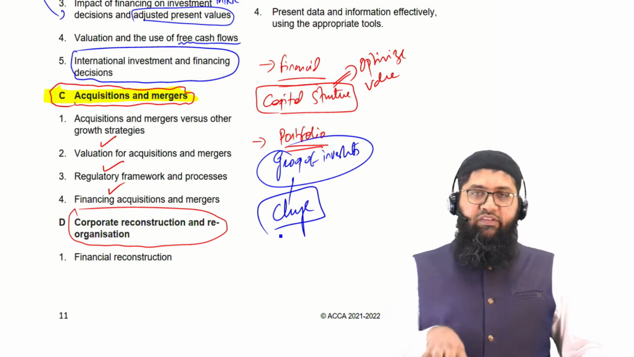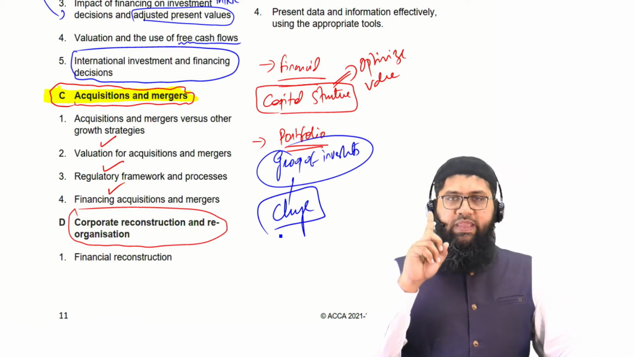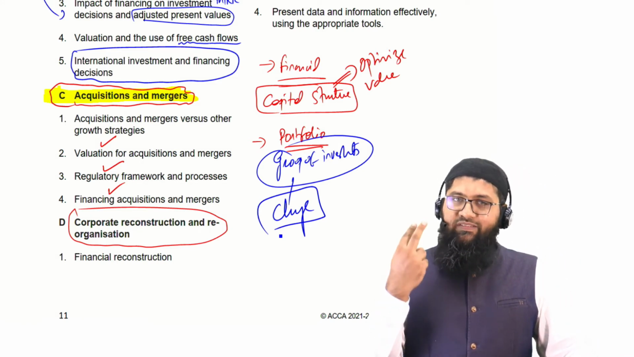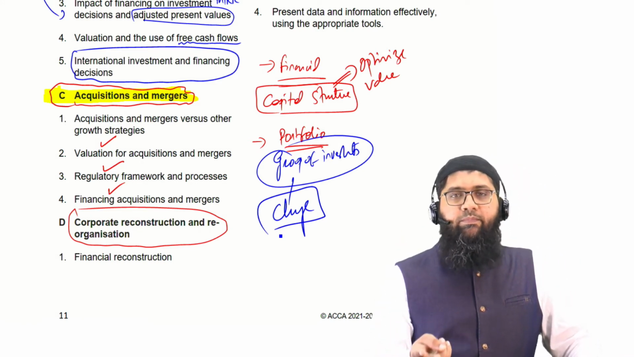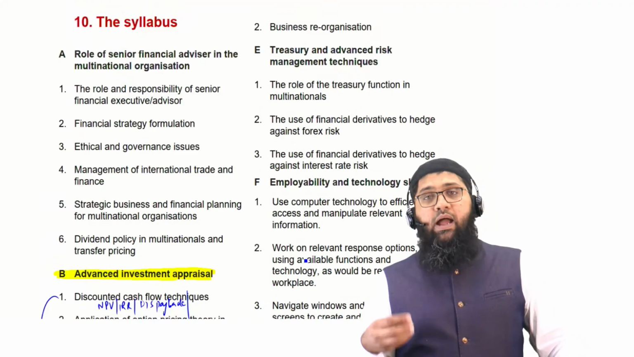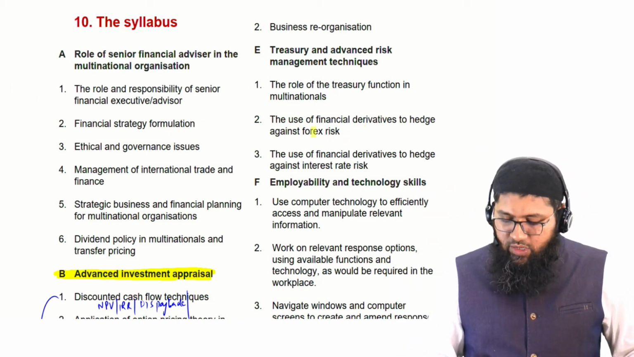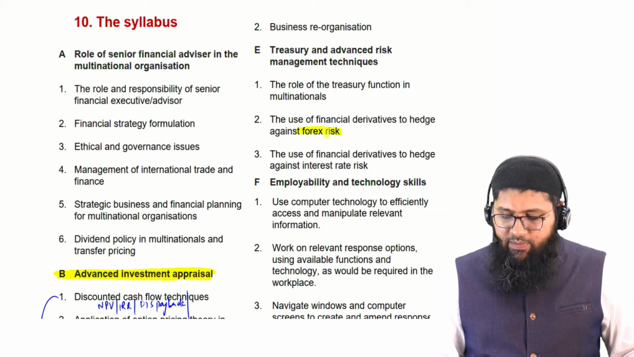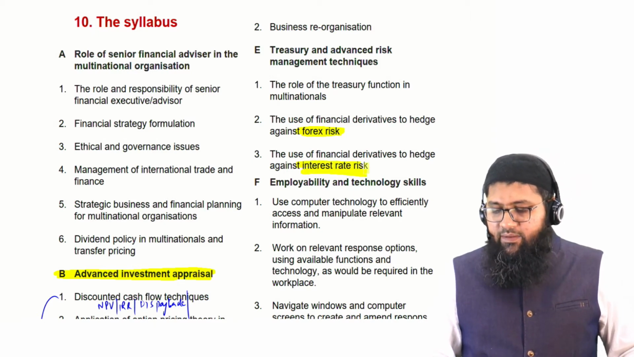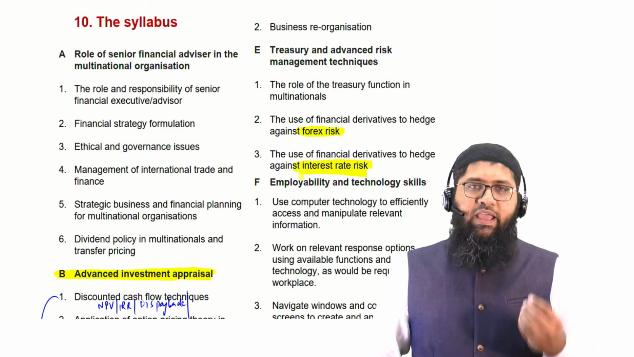So if I could summarize up till now, one of the areas is advanced investment appraisal. The second is mergers and acquisitions. The third is restructuring and reorganization. And the last is treasury and risk management. We have two types of risk management: foreign exchange risk and interest rate risk, which are part and parcel of this AFM course.